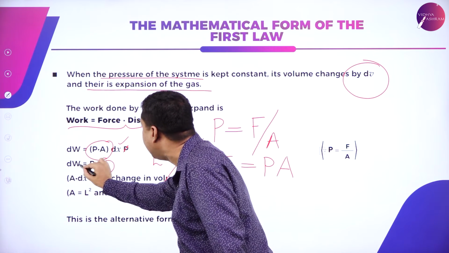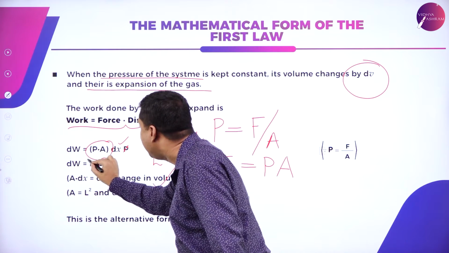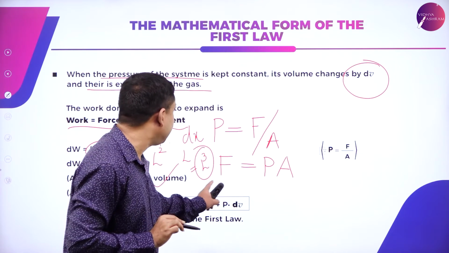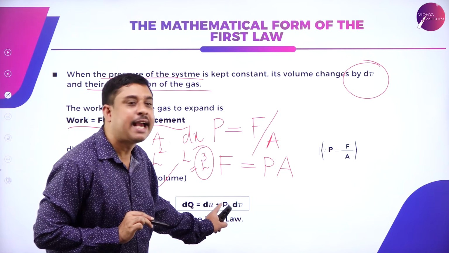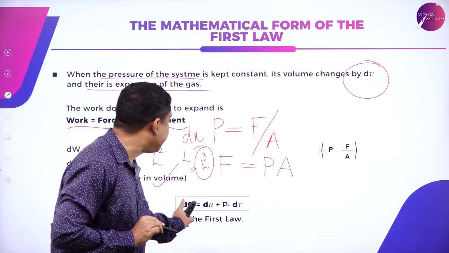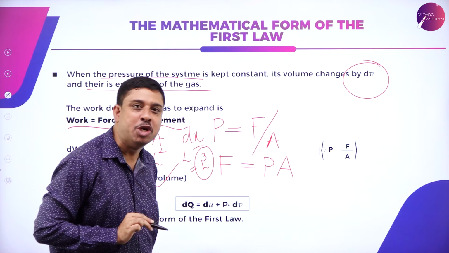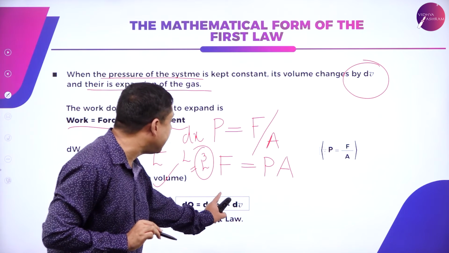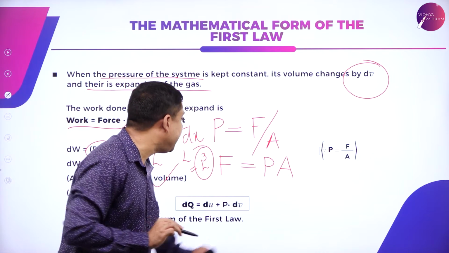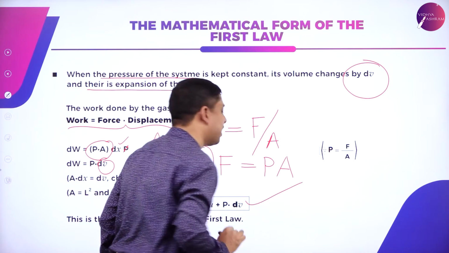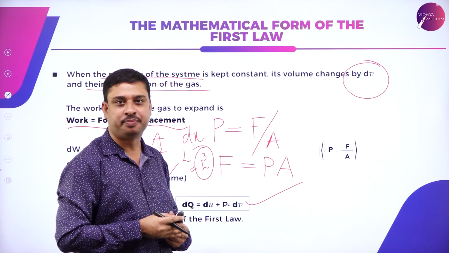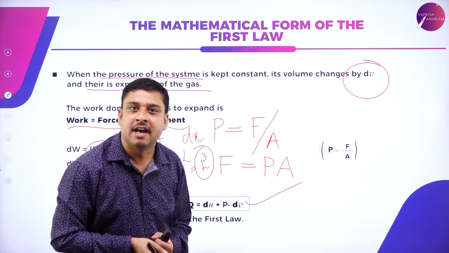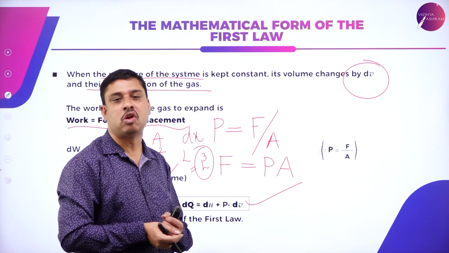So if you observe here, the work done now is P into dV. So substituting that, first law can be written as dq equals du, increase in internal energy, plus work done P into dV. Pressure is constant. There is change in volume. So this is called the alternative form of the first law.